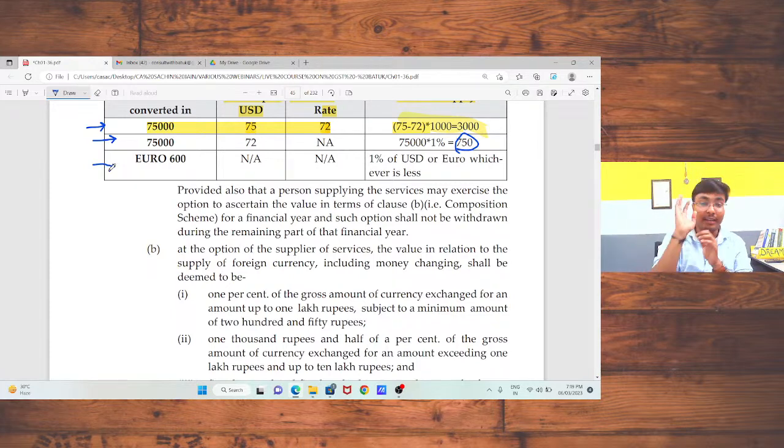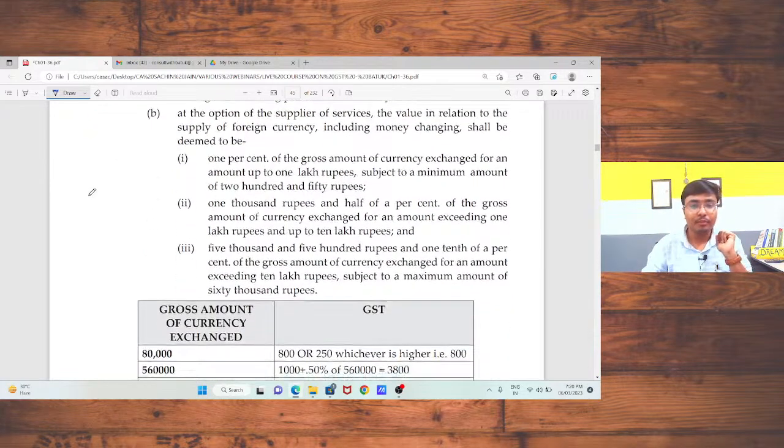Third, where Indian currency is not in the picture, in that case both the foreign currencies have to be converted into Indian currency, and whichever is lower will be multiplied by 1%, and that amount shall be treated as your value of supply. Sir, is that okay? It is an important term and confusing, but I have tried my best to make it as simple as possible.